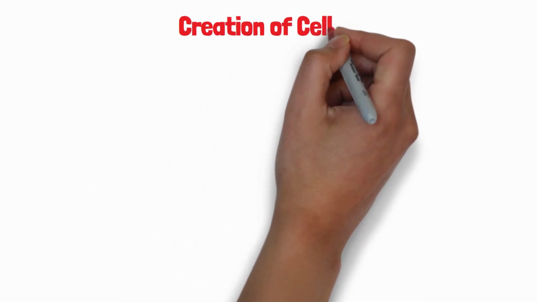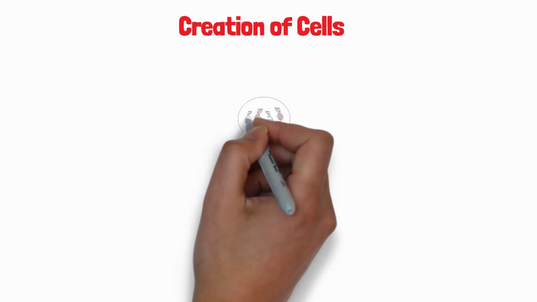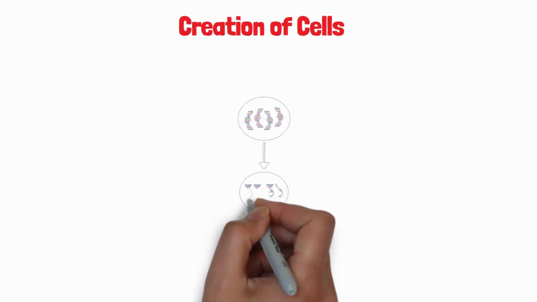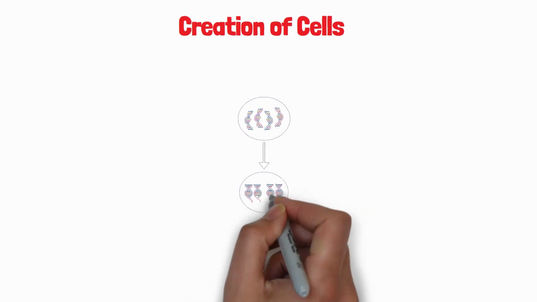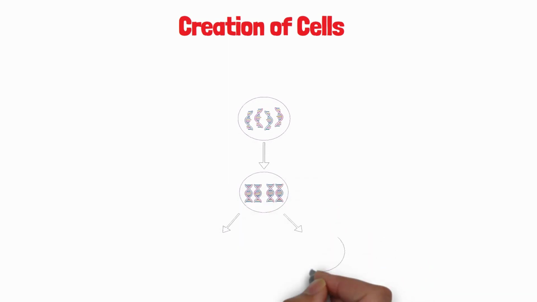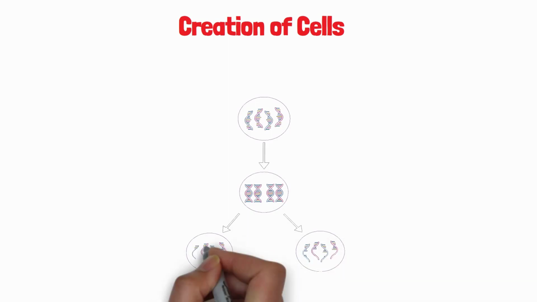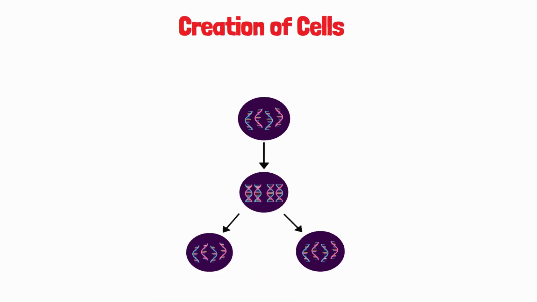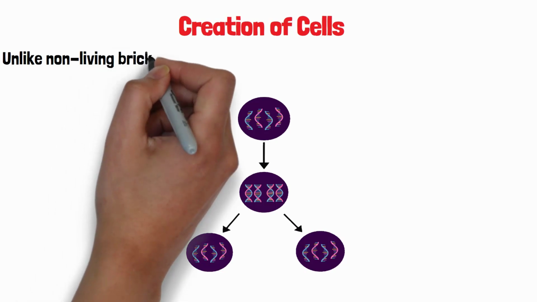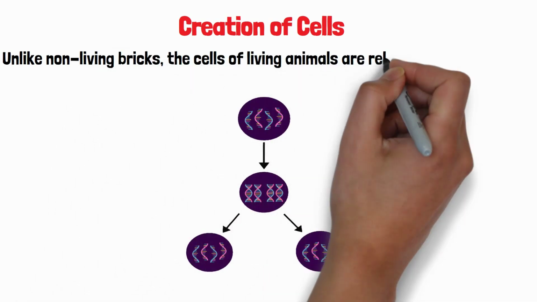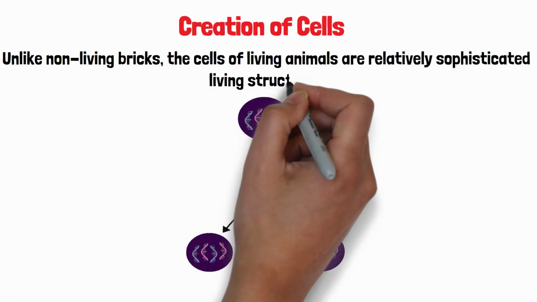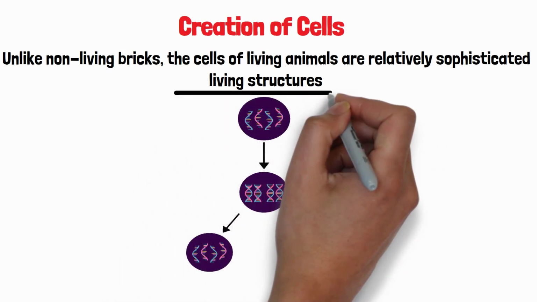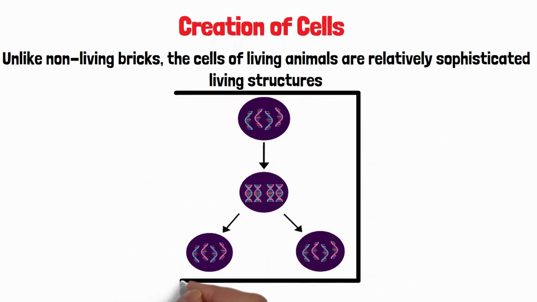Creation of cells. Every cell in our bodies is formed by the division of an existing cell. This is possible due to the genetic material in the cell. Genetic material is passed from one cell to the next throughout the reproduction process. Unlike non-living bricks, the cells of living animals are relatively sophisticated living structures. As a result, the cells can divide their genetic material and form 2 new cells.